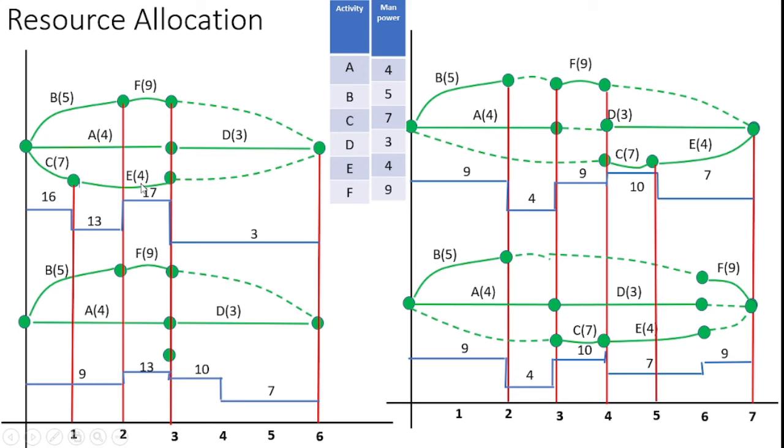Let's see what happens. Yes, I can move C activity 7 and E activity 4. Likewise, I moved. Here you see, for the first day B activity and A activity are available.